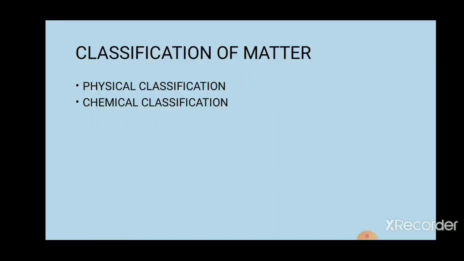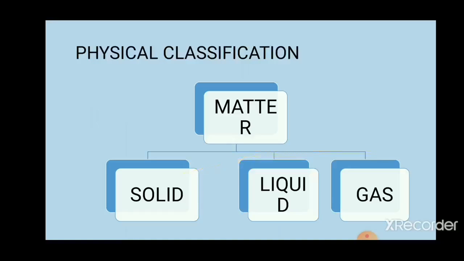Now, there are two types of classification: physical classification and chemical classification. Based on physical classification, matter is classified as solid, liquid and gas.